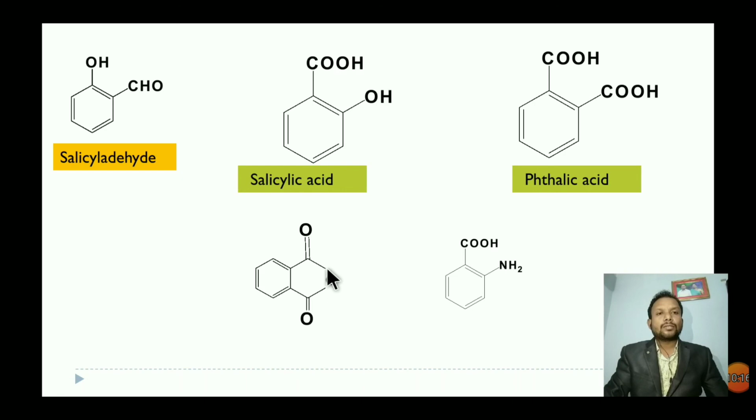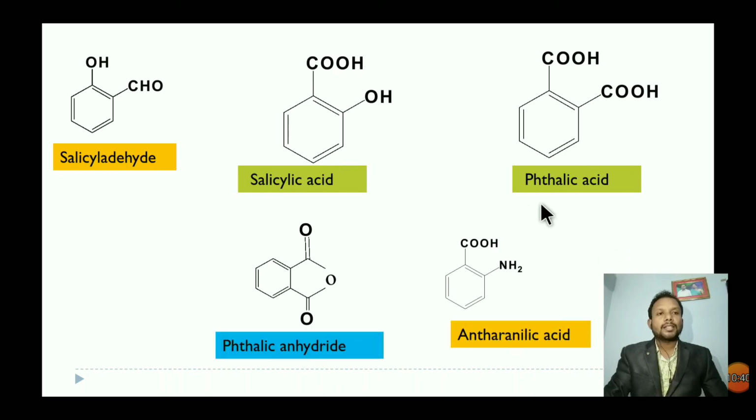See the structure. Two COOH groups are neighboring each other, and on simple heating we lose a water molecule to form an anhydride. This is called phthalic anhydride. It is the anhydride of phthalic acid. Loss of an H2O molecule from phthalic acid gives phthalic anhydride. Here the ph is silent, so we write it as phthalic anhydride.